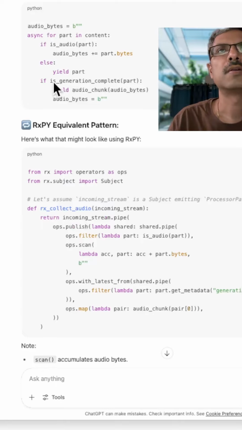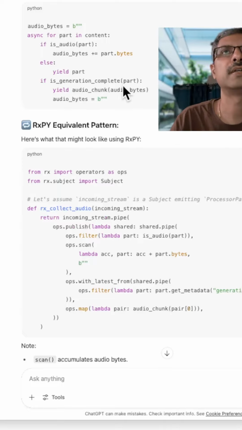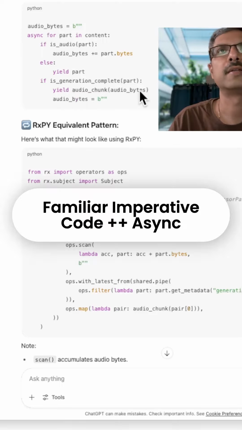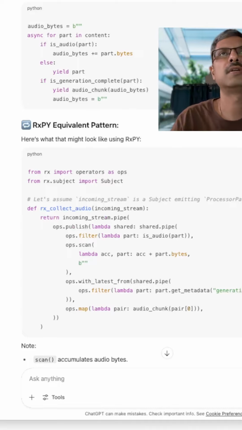Also, for each part we want to detect when the input audio generation finishes. So if the is generation complete flag is there, generally as part of the metadata, then we will yield the full audio bytes that we have accumulated for the next component to handle. Right, so this looks like an imperative program, except it has async for, and it's pretty intuitive, although it also takes some effort to adapt to.